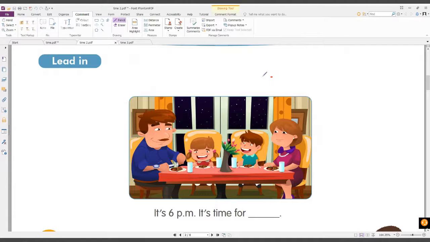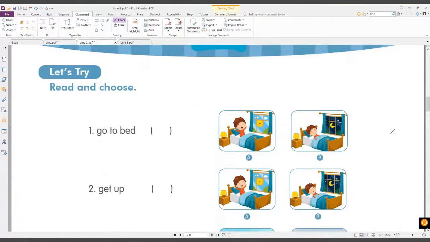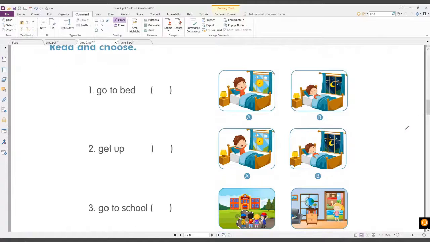Okay, look at the picture. So it says here, it's 6 p.m. It's time for breakfast, lunch, or dinner? Dinner. All right, very good. So it's 6 p.m. It's time for dinner. Okay, p.m. is in the evening. All right, now let's take a look here. So read and choose. Okay, let's read together.